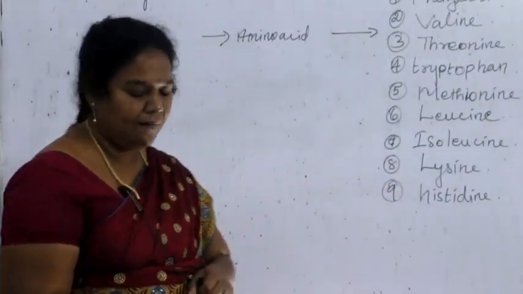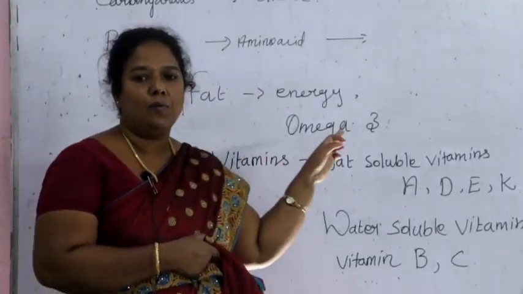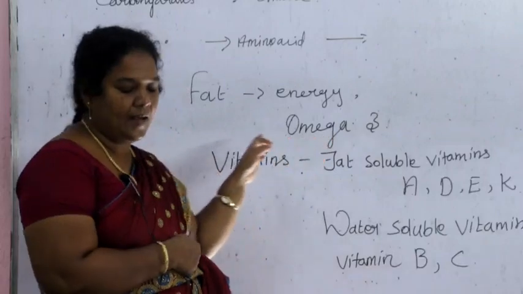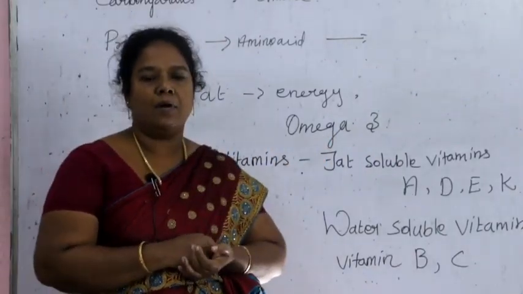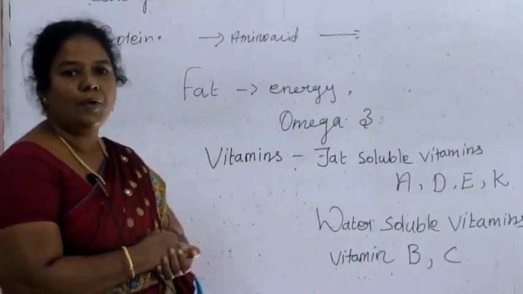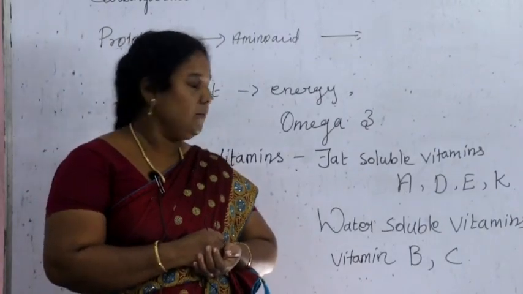The next one is fat. Fat provides energy to the body. It helps to maintain the cell structure and is involved in metabolic function. Metabolic function means what? Biochemical reactions which take place in the cell. Then the essential